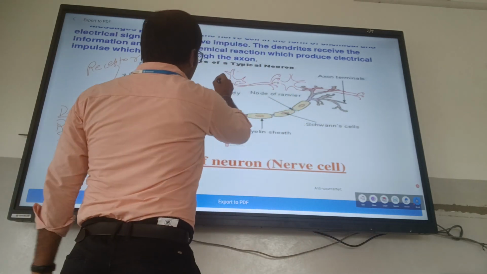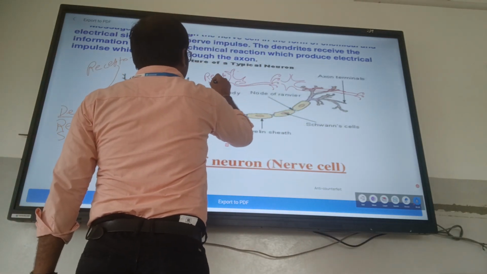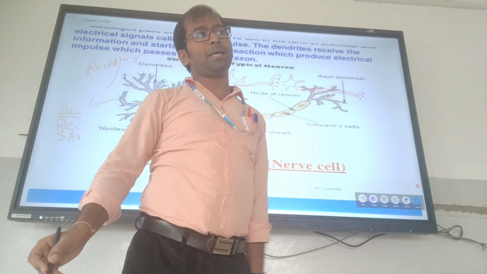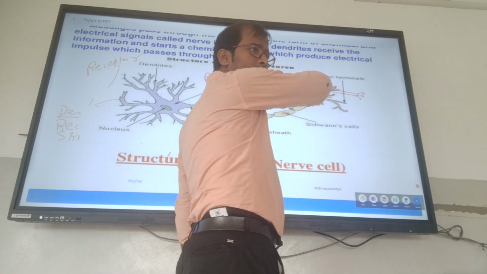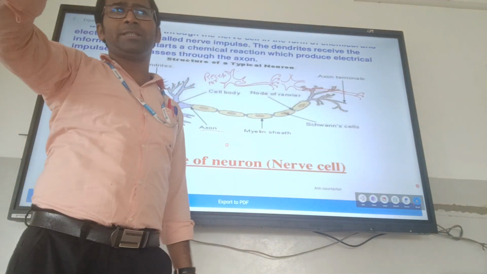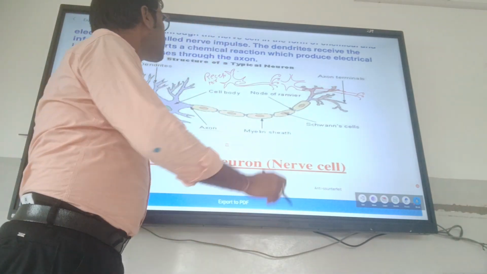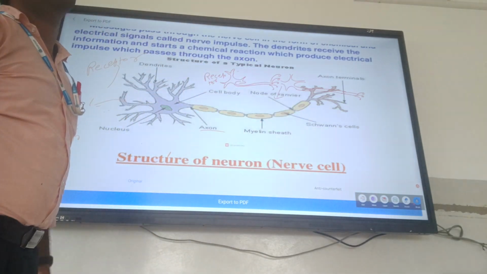So student, you look. Suppose there is a receptor. It receives the stimuli, and this stimuli will go to the CNS. So this nerve is the sensory neuron, which takes the stimuli from the environment and carries it to the CNS. So student, you look, there is a gap. This gap is known as the synapse.